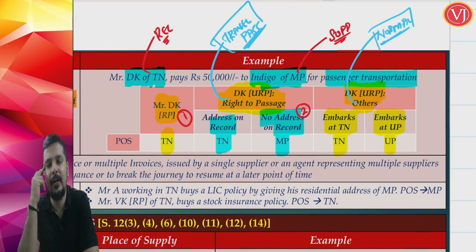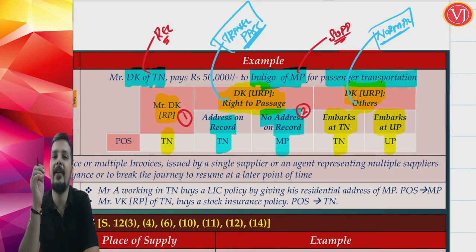And if it is a very regular case, where recipient DK is unregistered plus it is normal travel, pay now, travel now, then it is the place where the passenger embarks the conveyance for continuous journey, which means where the passenger is entering the conveyance. If DK enters at Tamil Nadu, place of supply is Tamil Nadu. If in Uttar Pradesh, Uttar Pradesh. If at Maharashtra, Maharashtra. If in Madhya Pradesh, Madhya Pradesh, and so on.